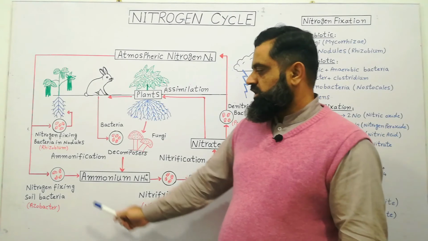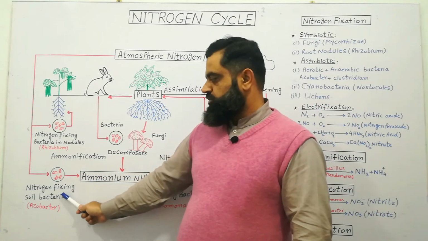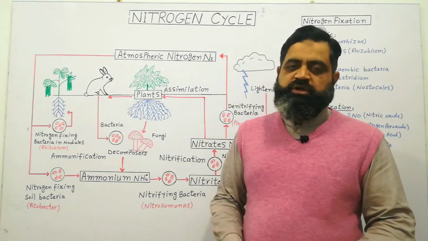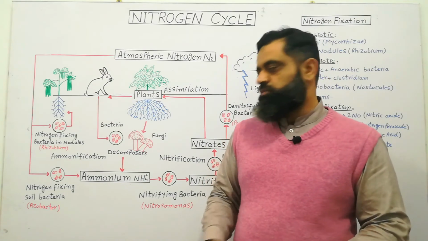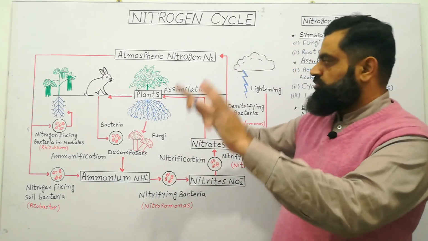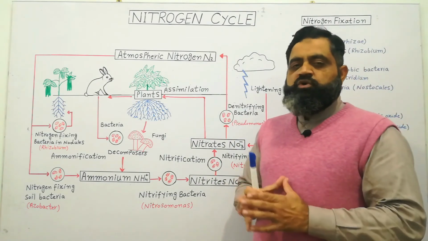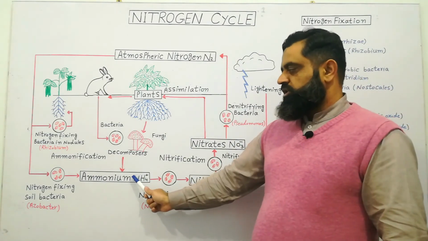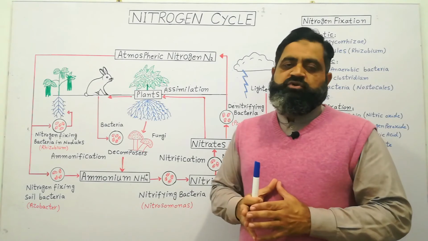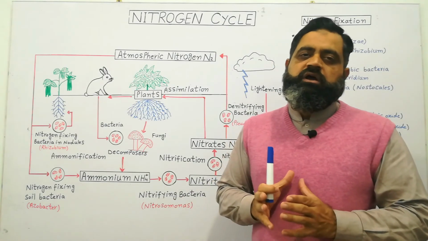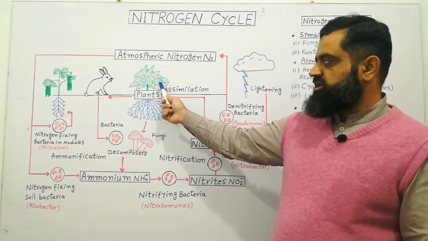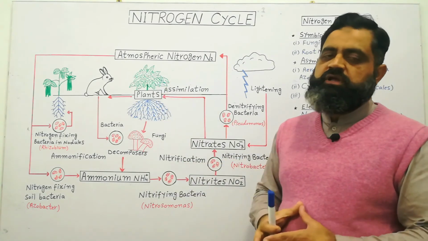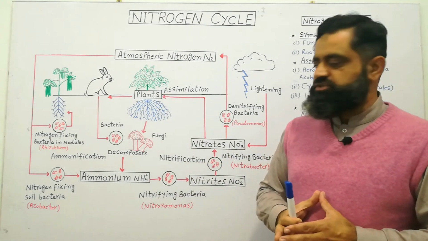In the same way, our soil also contains nitrogen fixing soil bacteria like Azotobacter, which also convert atmospheric nitrogen into ammonia or ammonium ions. So from all these different sources, atmospheric nitrogen is converted into ammonium ions, and this process is known as ammonification. Ammonification is conversion of proteins and DNA into ammonium ions. Other ways are known as nitrogen fixation.